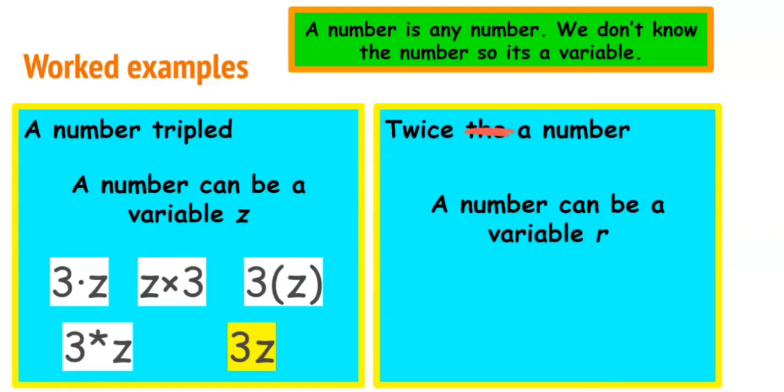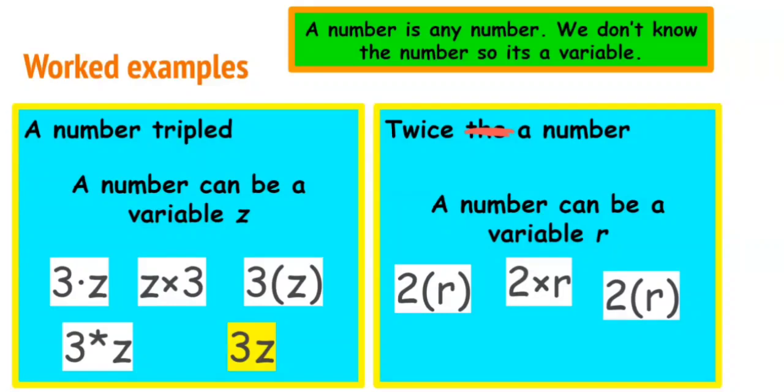All right, let's see. So twice means 2 times. So it would be 2 times R, or 2 open brackets R, 2 asterisk R, which is the same thing as 2R. Now, of course, they can add more words. There are other words that we can use to represent multiplication, but these are the basic words that are usually used. And to represent multiplication, there are multiple ways in which we can do it.